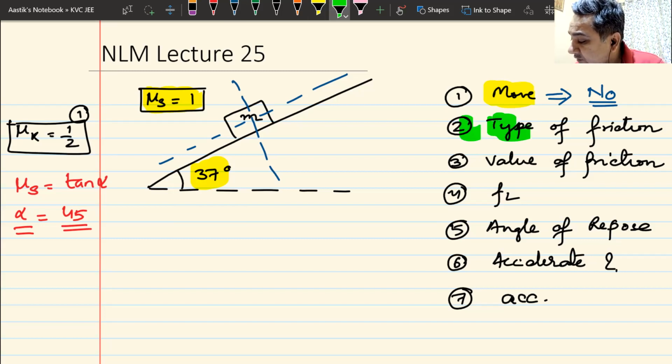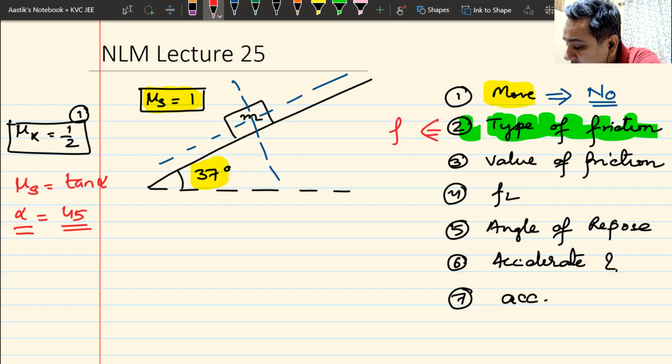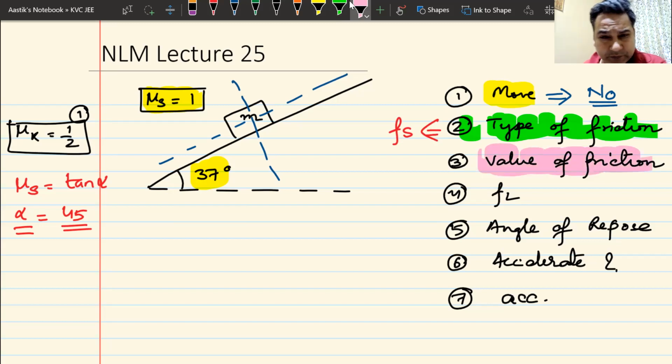Okay. Now, let us go on to the second question. What type of friction will act? If the block remains at rest, the type of friction that will act will be static friction, Fs. The third question, what will be the value of this static friction? For that, you'll have to draw the free body diagram. Are you there with me?